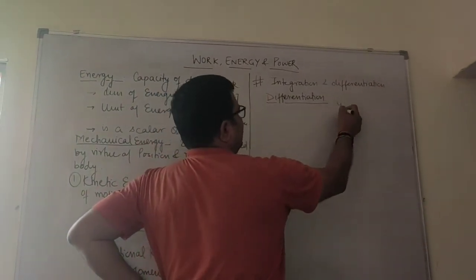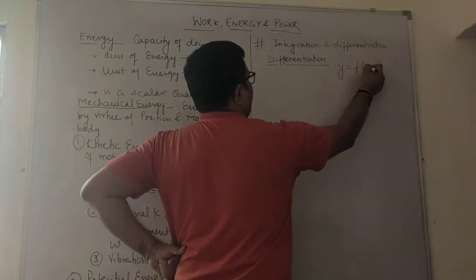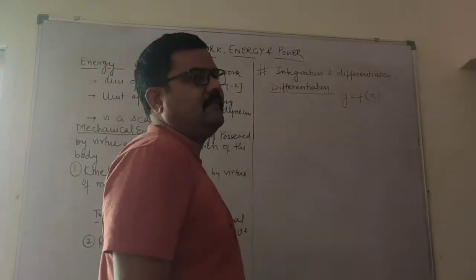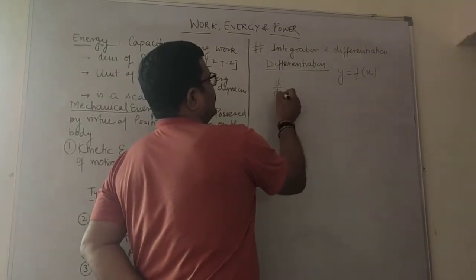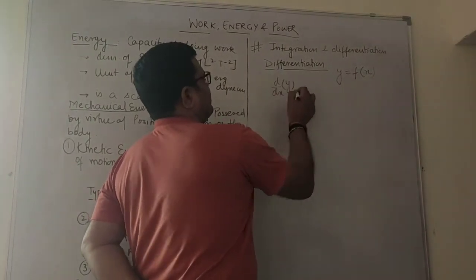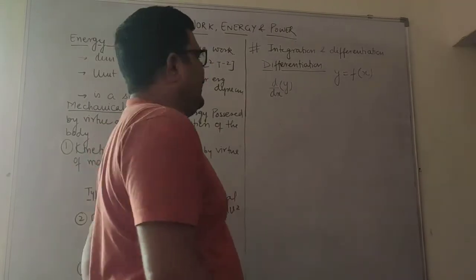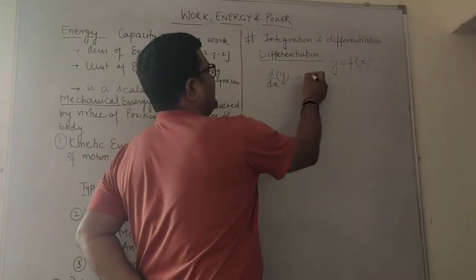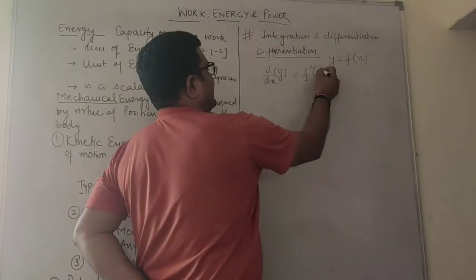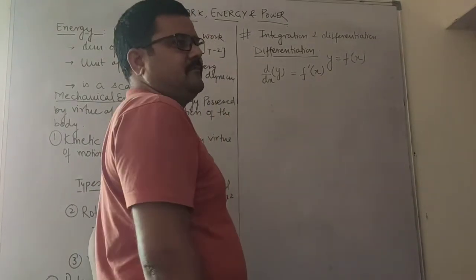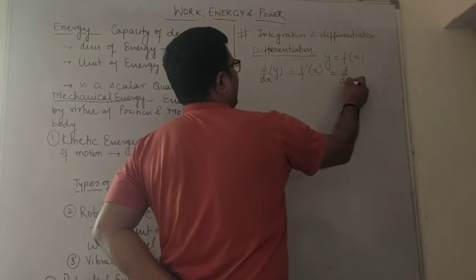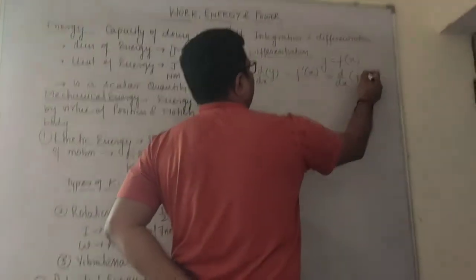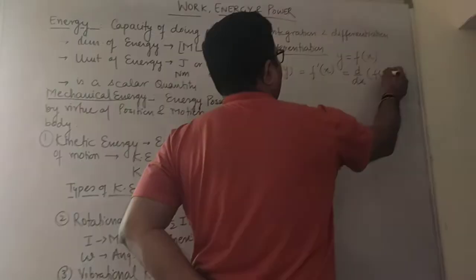If y is a function of x, then d by dx of y is known as the first differentiation, f dash x, that is d by dx of f(x).